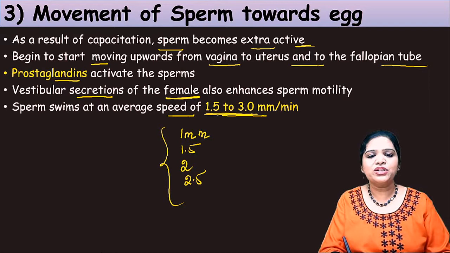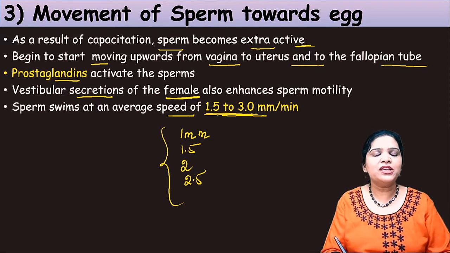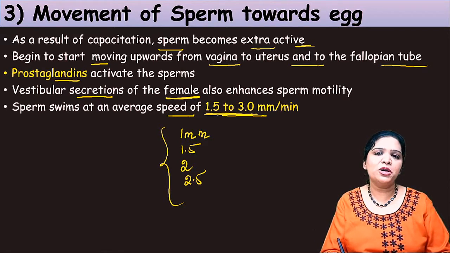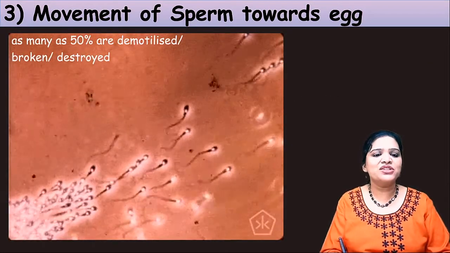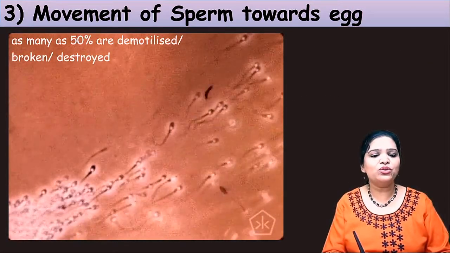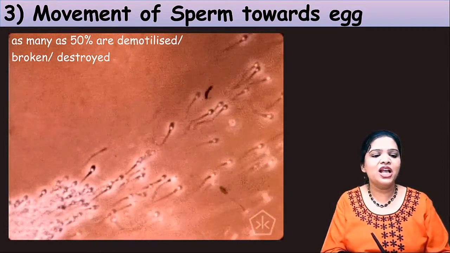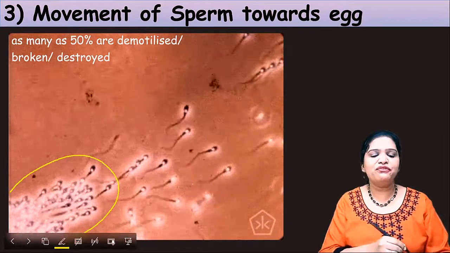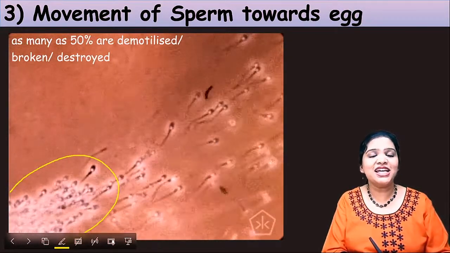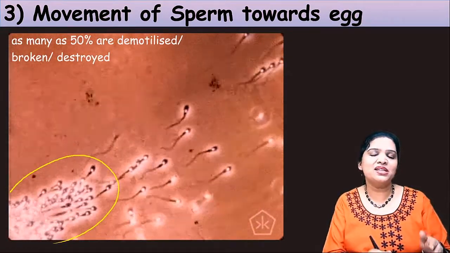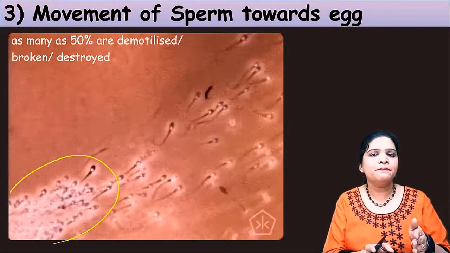On average, the speed or motility of the sperm is 1.5 to 3 millimeters per minute. Look at this beautiful video. This is an actual video of sperm moving. This is the region where it is getting inseminated, that means in the vagina of the female.